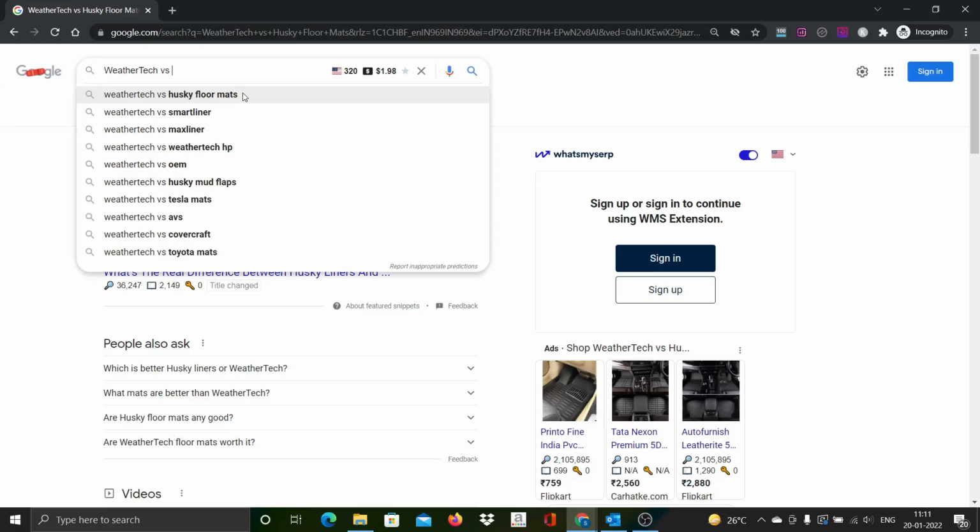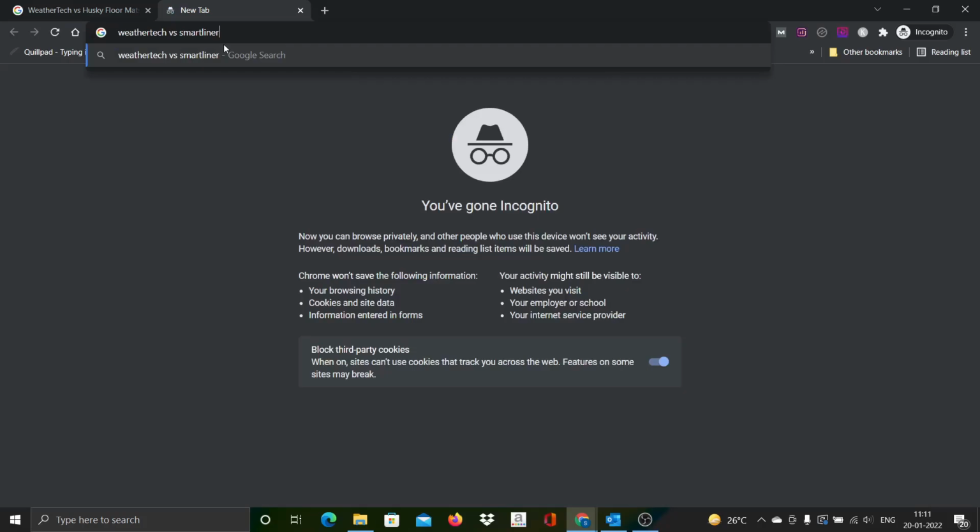This is Google Auto Suggest. Now if you see, apart from Husky, there is something called SmartLiner, MaxLiner, Tesla, which is very specific to a brand, and then Covercraft. So these are the things. Let's check one after the other if there are any really low competition keywords. So let me pick the SmartLiner, open another window, and search for it.